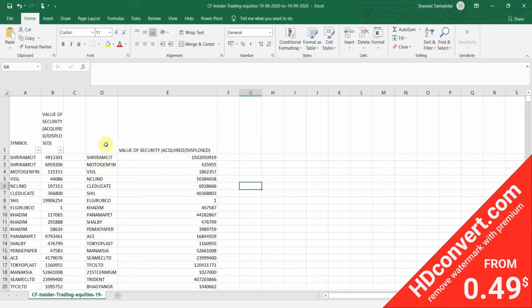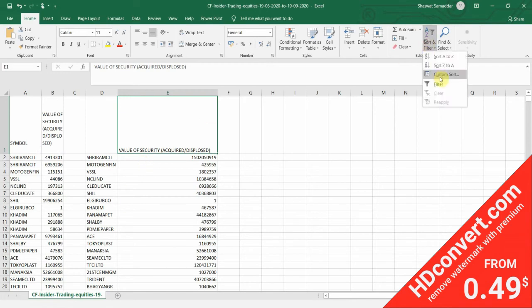Now the final part of our filtering process is here. What we want is only the symbols of those stocks in which the value of security is equal to or greater than 1 crore. Now this 1 crore is as per my rules. You can alter this a little bit. You can take the lower bound as 80 lakhs, 90 lakhs, whatever suits you best. But for my analysis, I'm going to consider 1 crore. So let's go and filter it.